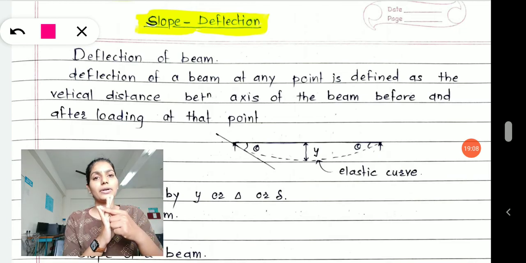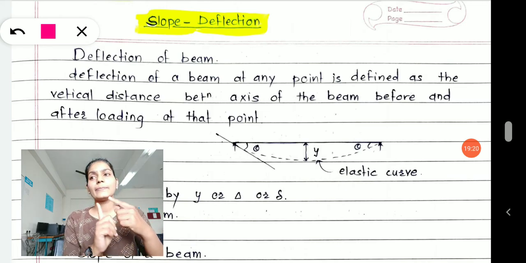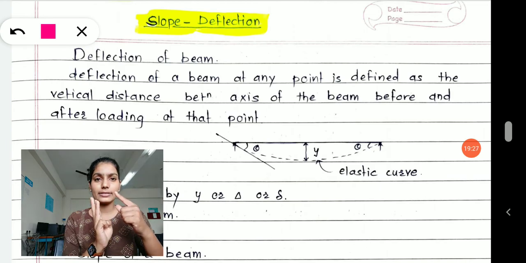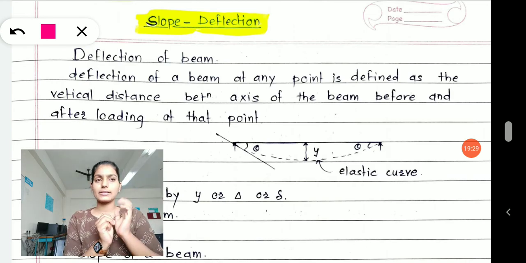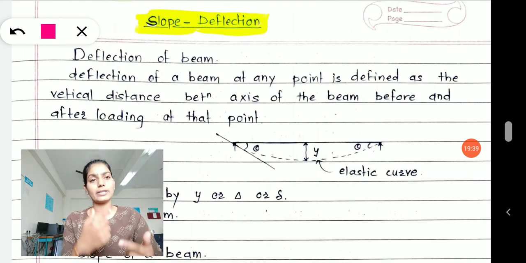Then we saw the different types of support systems available: roller support, hinge support, cantilever support. So far we have also understood what deformation is, the different types of deformation, what the force method of analysis is, and what the displacement method of analysis is, right? Now today let's understand the deflection of a beam, and then we will see what type of slopes are developed in our structures.